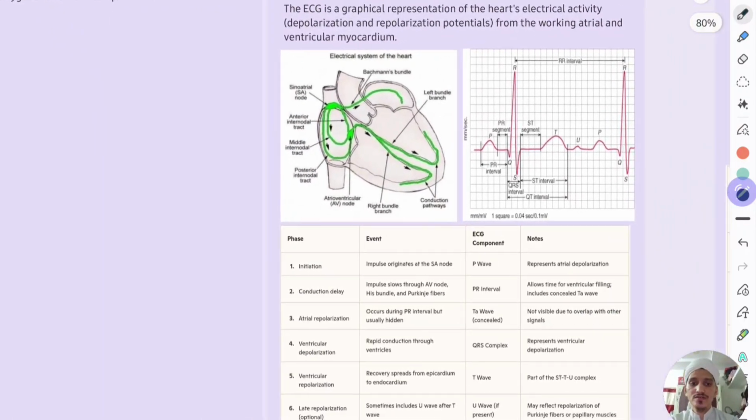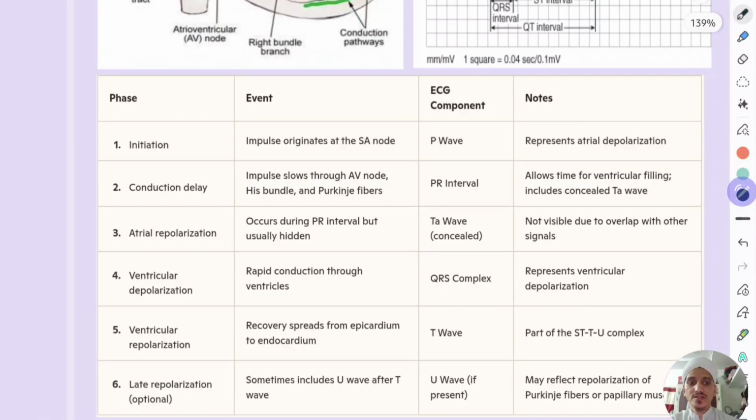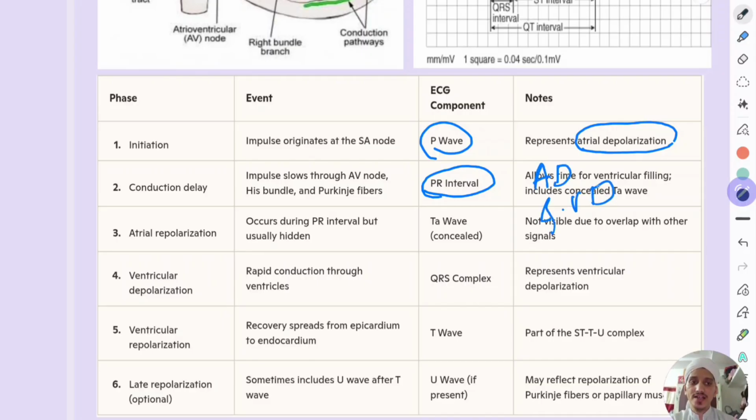So this is a summary box which we should see. P wave is nothing but represents atrial depolarization. P wave represents atrial depolarization. Remember this thing. PR interval represents the time gap between the atrial depolarization and ventricular depolarization. The time gap between the atrial depolarization and ventricular depolarization is the PR interval.